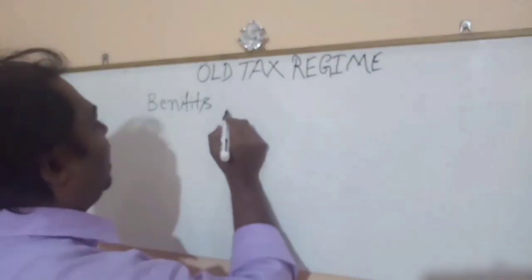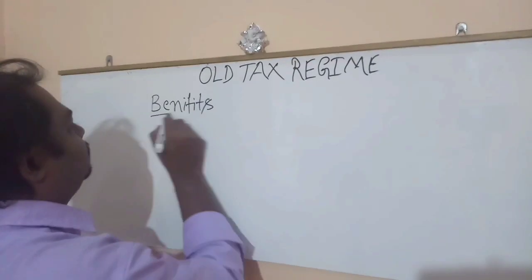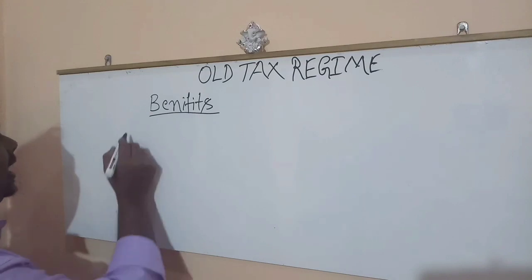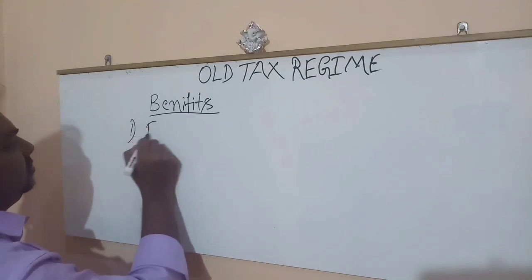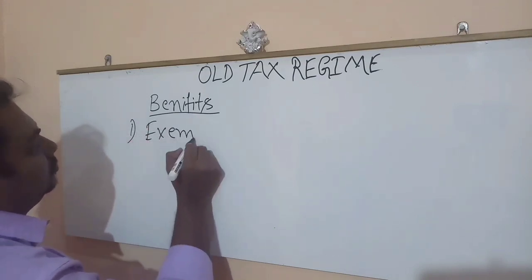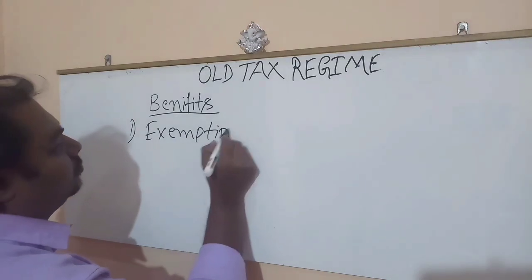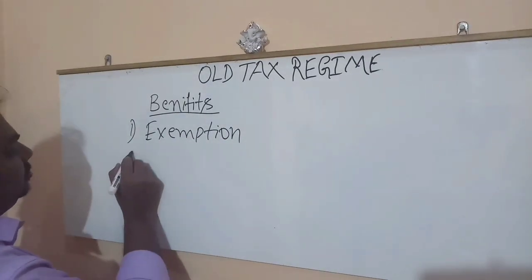Benefits in the old tax regime. We will get something called exemptions and deductions.